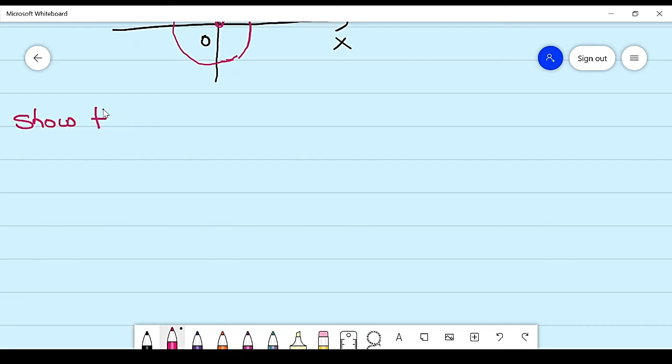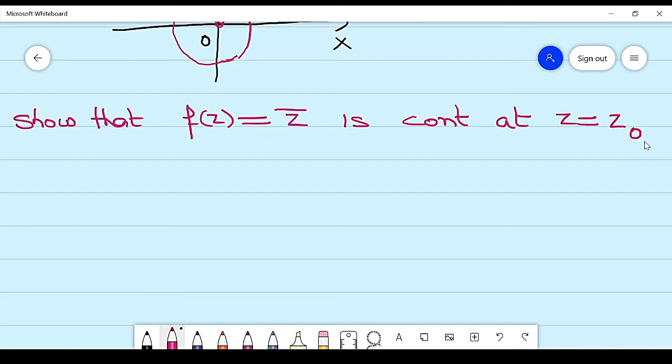Show that the function f of z equal to z conjugate is continuous at z equal to z0, but not analytic at z equal to z0.